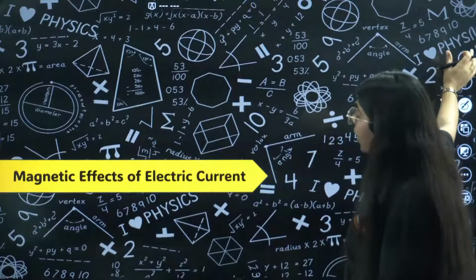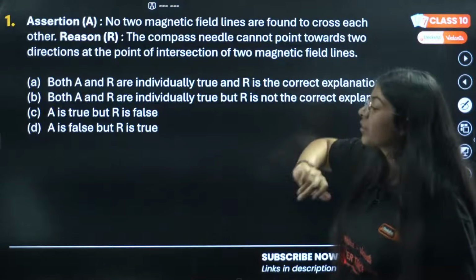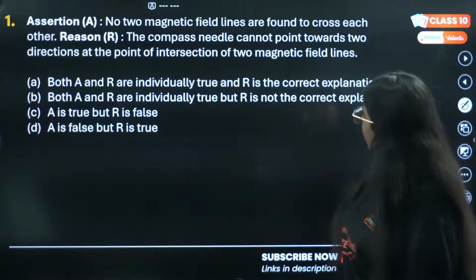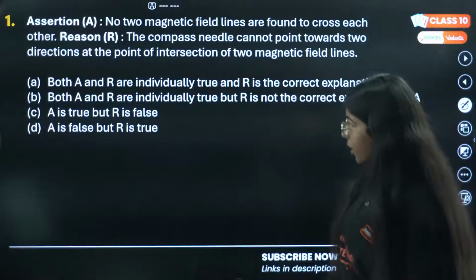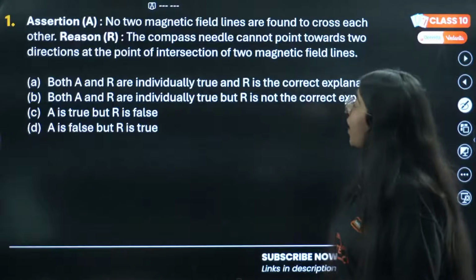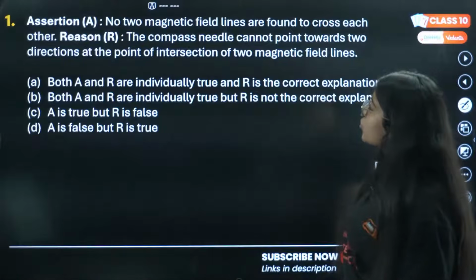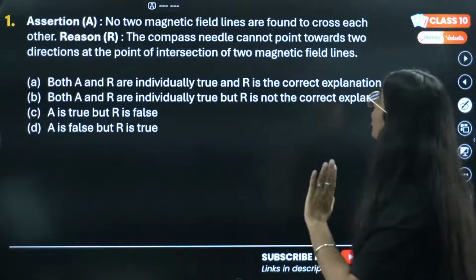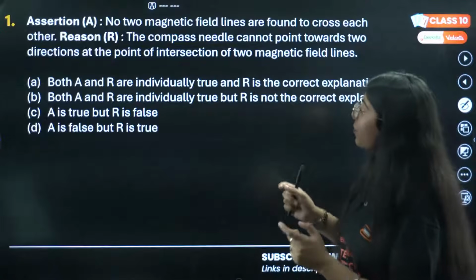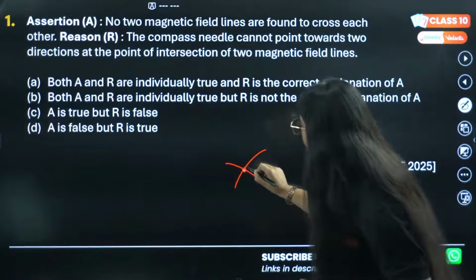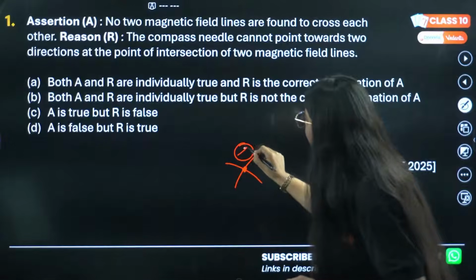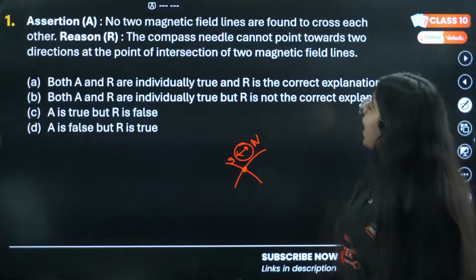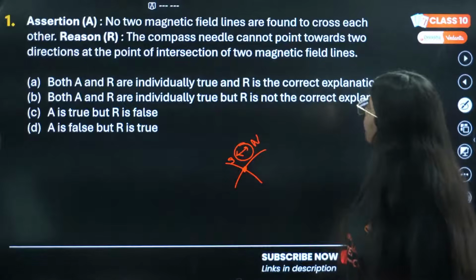Let's move on to the third, which is magnetic effects of electric current. The first question is assertion: no two magnetic field lines are found to cross each other. The reason is the compass needle cannot point towards two directions at the point of intersection. If we keep a compass needle here, they are saying it cannot point in two directions at the point of intersection of two magnetic field lines.